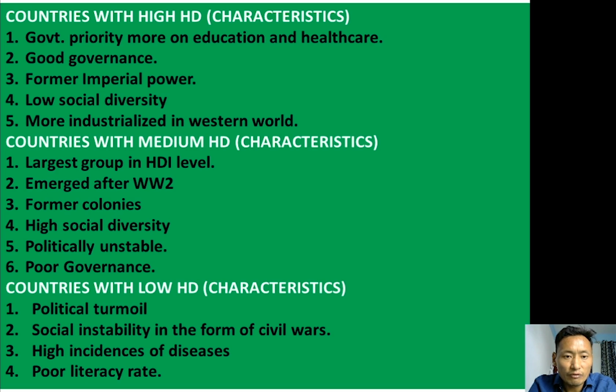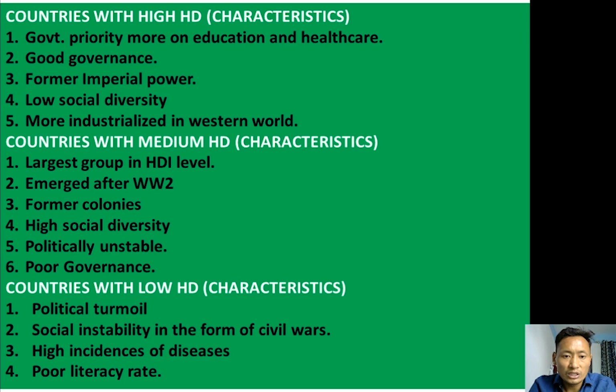These countries have high social diversities. If we say India, we can say unity in diversity. We have lots of diversities in terms of ethnicity, language, and social and cultural diversities. We are politically unstable. These countries have a lot of political instability. Poor governance. So these are some of the general characteristics of those countries which fall under the medium human development category.